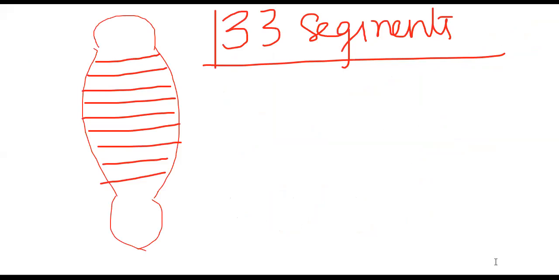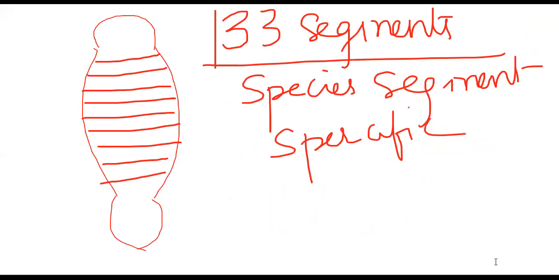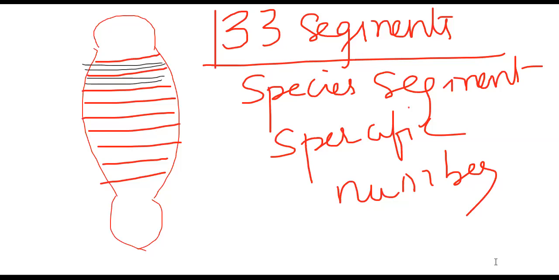Any leech of one species, you can see 33 segments. So the species-specific number of segments is the characteristic feature of these animals. Next, one more speciality is that every segment is again divided into sub-segments. You take this segment, and in this segment again some sub-segments are present.